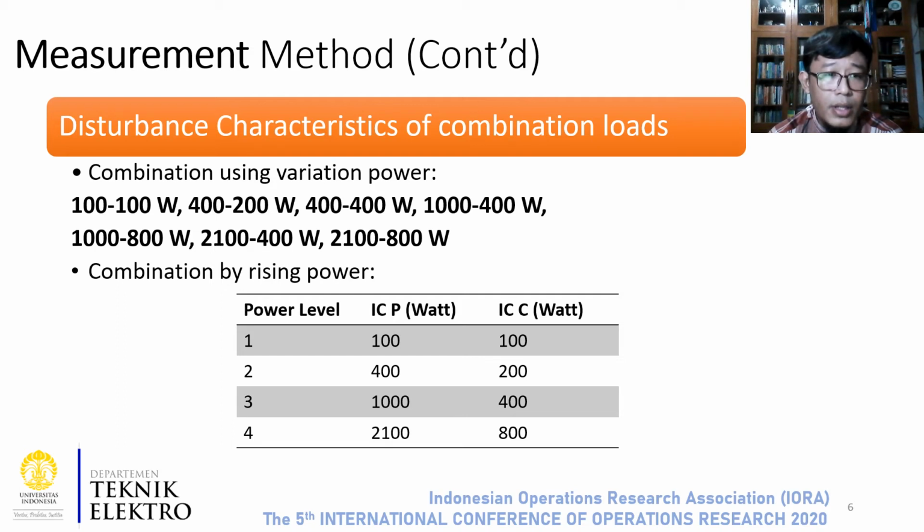The first point is combination using variation power with 100 watt, 400 with 200 watt, 400 with 400 watt, 1400 watt, 1800 watt, 2100 with 400 watt, and 2100 with 800 watt. In the second point, we are using combination by raising power, and with raising power level we use power that can be seen in the table.